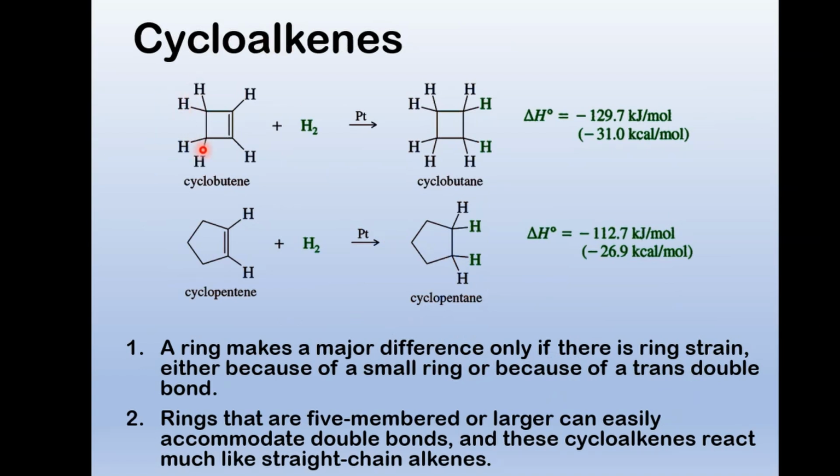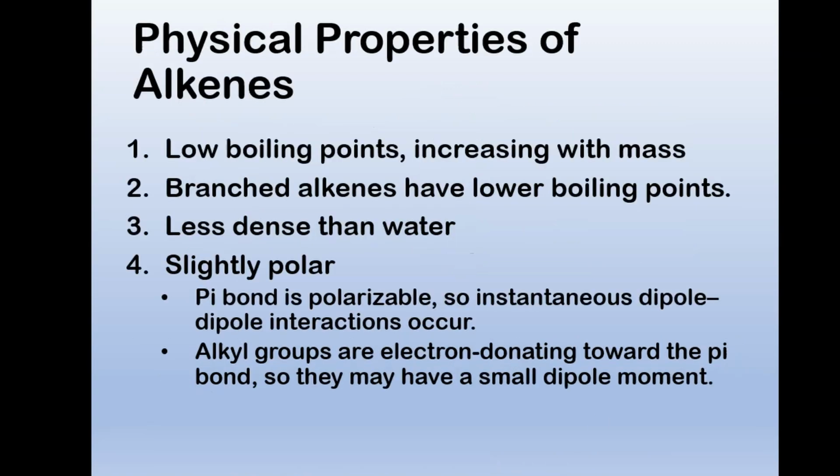Cycloalkanes can impart a ring strain. These bonds want to be at 109.5 degrees. They're being forced into being 90. So a ring makes a major difference only if there's ring strain, either because of a small ring or because of a trans double bond. And 5-membered rings accommodate double bonds nicely, and they react much like the straight chain alkenes.